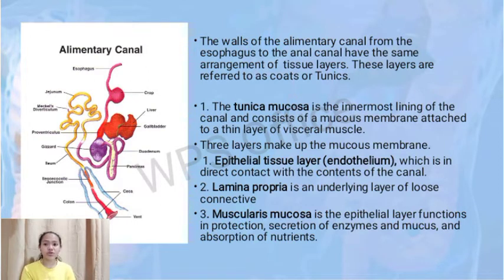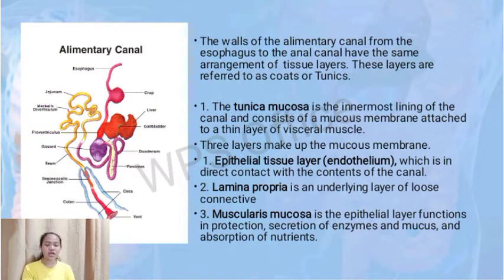The first one is the tunica mucosa, the innermost lining of the canal, which consists of the mucous membrane attached to a thin layer of visceral muscle. There are 3 layers that make up the mucous membrane. The first one is the epithelial tissue layer, which is in direct contact with the contents of the canal. The second one is the lamina propria, the underlying layer of loose connective tissue. The third one is the muscularis mucosa.